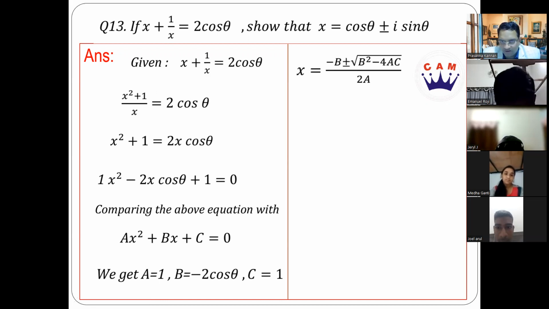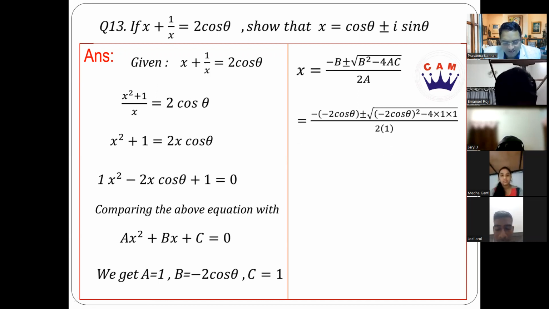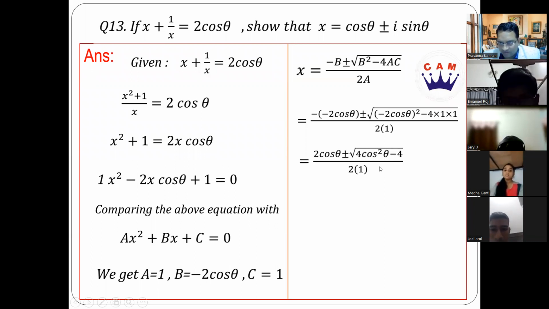So we're going to use this formula here, substitute the values. B is minus 2 cos theta and A and C are 1 each. So I substituted here. So minus of minus here will become plus. Minus 2 cos theta whole square will become 4 cos square theta. That's what we got here.